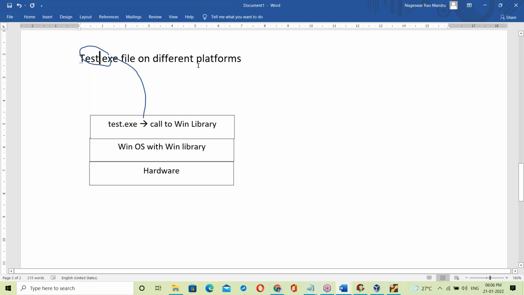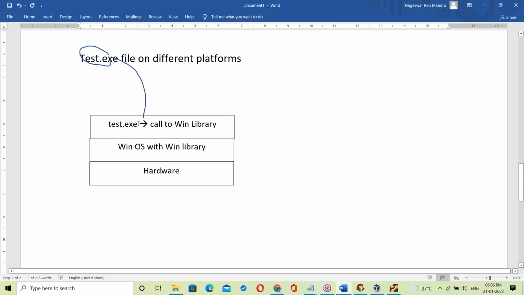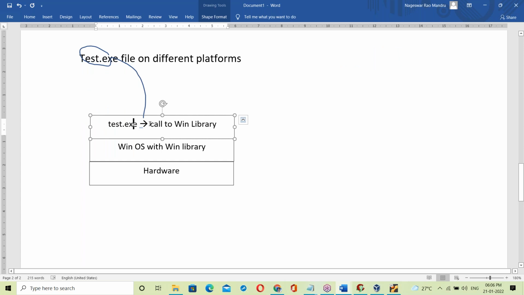See, the test.exe file is prepared in Windows OS. Then it links with the Windows OS library. So test.exe file is with the Windows library. When you try to run the test.exe file, it will try to invoke the Windows library, because it is linked with the Windows OS library.